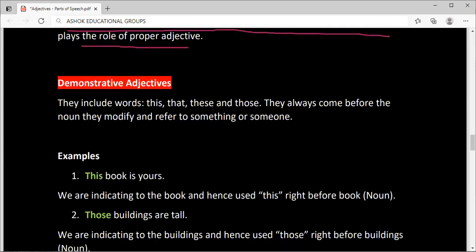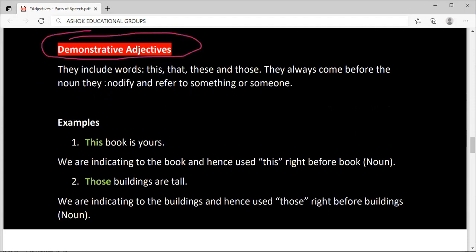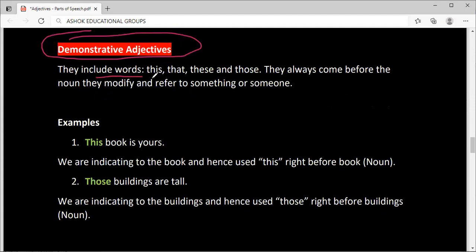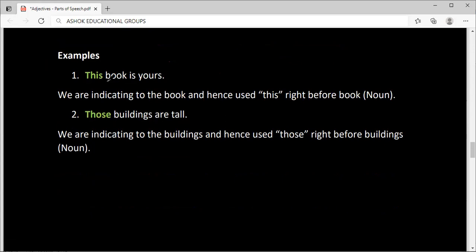Next, demonstrative adjectives. They include words this, that, these and those. They come before the noun. They modify and refer to something or someone. For example, this book is yours. We are indicating to the book and hence used this right before the book noun.